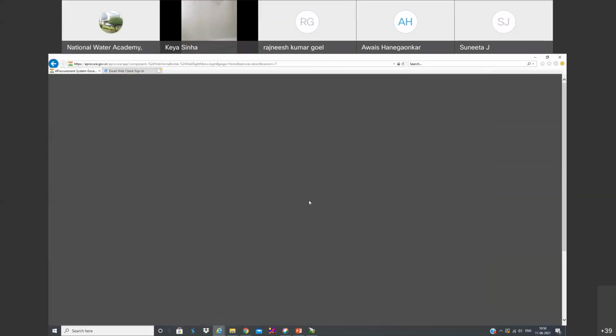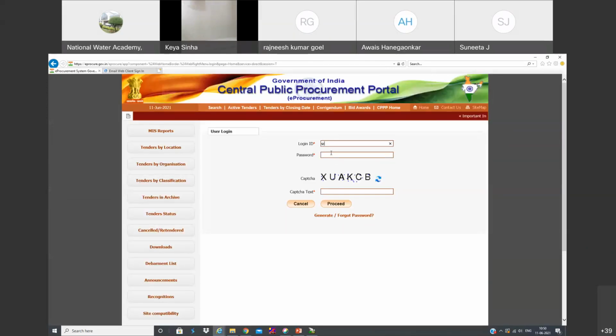So directly we have to log in, and the password is going to be the same as the NIC email.